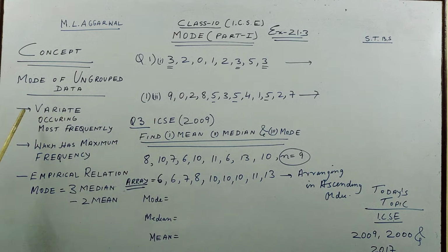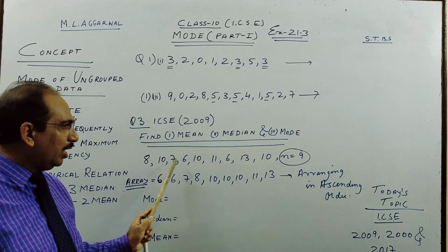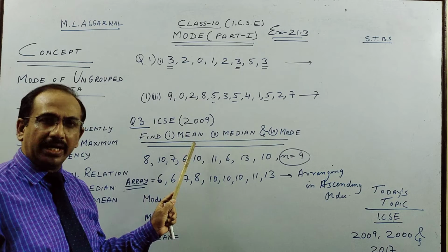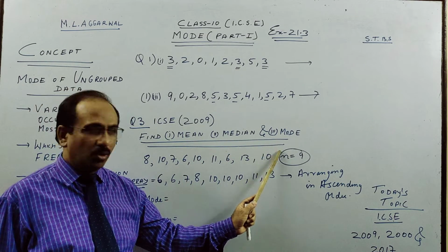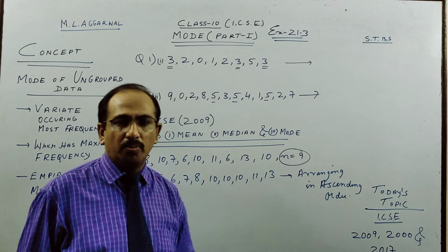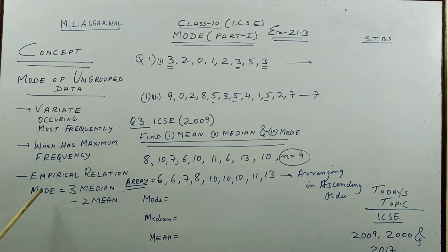So first let us understand what is mode. First is the variate occurring most frequently. So we will see in the first sum, or the one which has maximum frequency. And there is one empirical relationship between mean, median, mode, because in the second part of my discussion we will find, for one particular set of ungrouped data, raw data, the mean, median and mode, and this is one of the very favorite questions of ICSE, which I am going to show you by two more sums. This is also an ICSE sum.